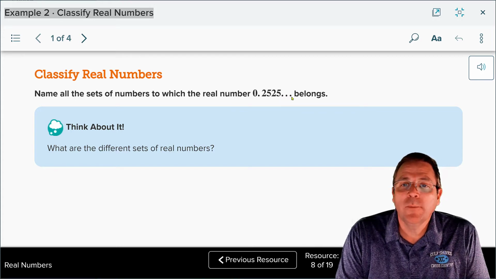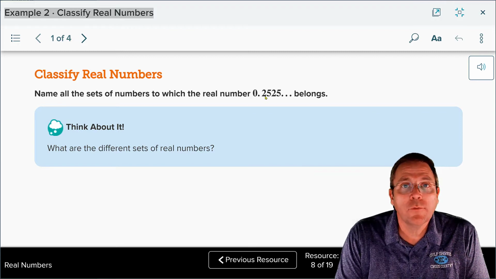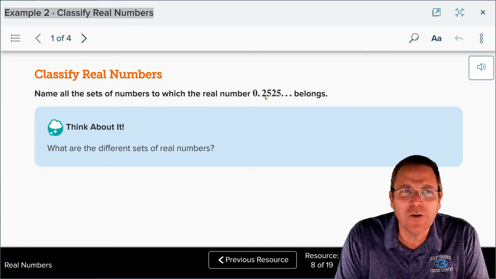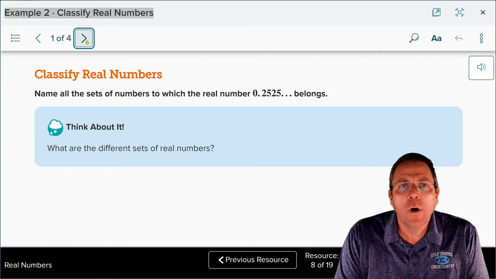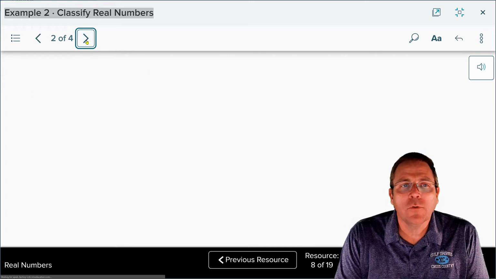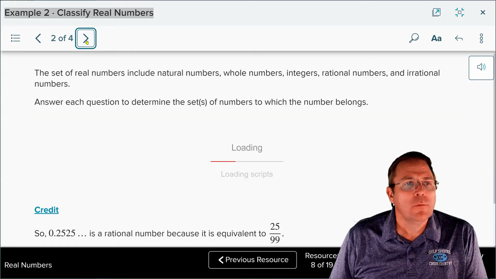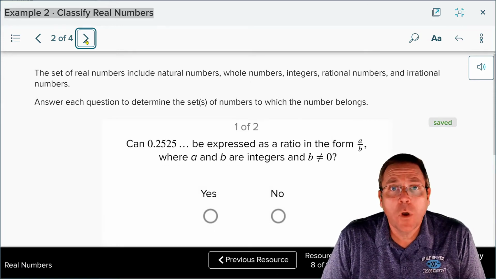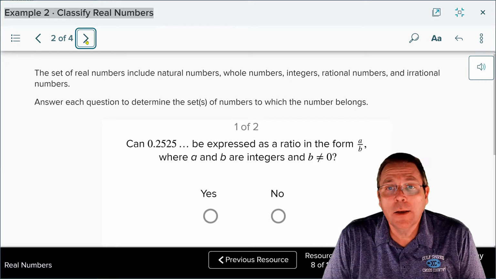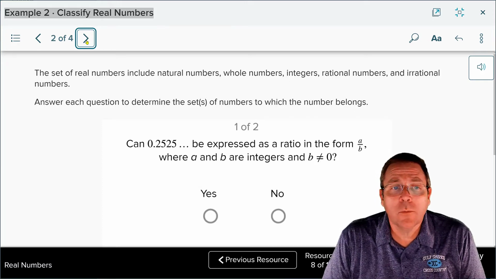And what ellipses mean is that this pattern is going to go on and on forever. 25, 25, 25, 25, and so on throughout all time and eternity. It's never going to stop. So let's find out what categories that number is going to fall into. The set of real numbers include natural numbers, whole numbers, integers, rational numbers, and irrational numbers.